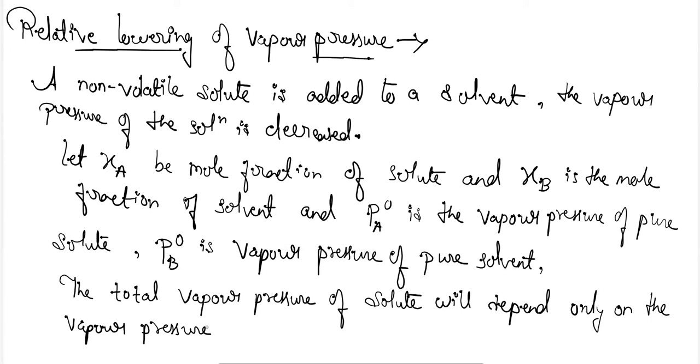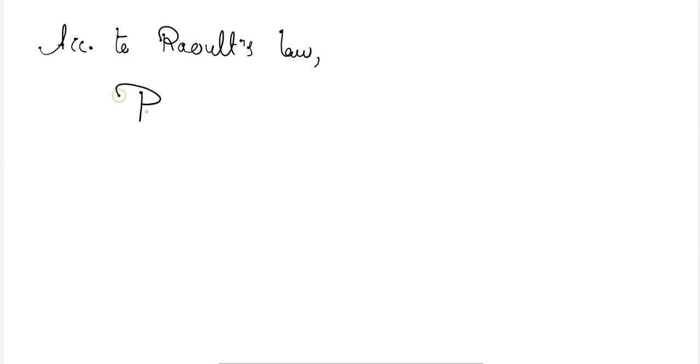Okay, the condition when a non-volatile solute is taken, then the total vapor pressure depends only on the vapor pressure of the solvent. So, according to Raoult's law, the total vapor pressure, which I am denoting by PT, will be equal to PB naught into XB.